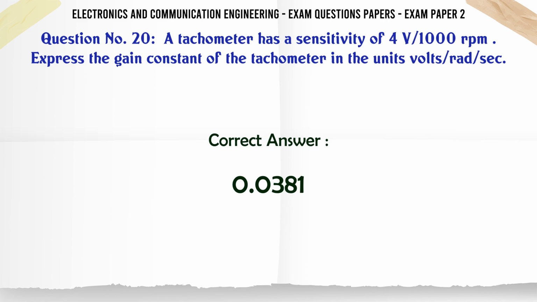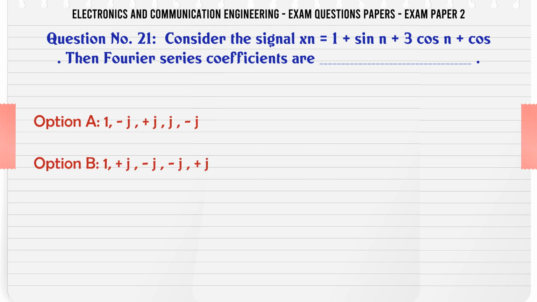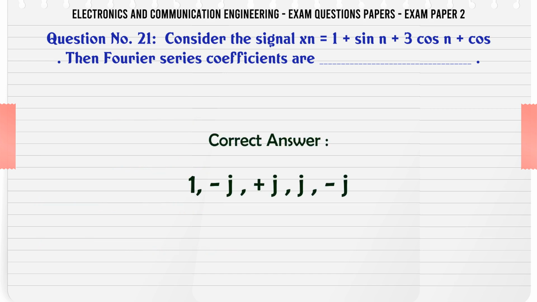0.0381. Consider the signal x[n] = 1 + sin(n) + 3cos(n) + cos(n). Then the Fourier series coefficients are A: 1 jjjj, B: 1 jjjj, C: 1 3j3 jjj, D: 1 3j3 jjj. The correct answer is 1 jjjj.